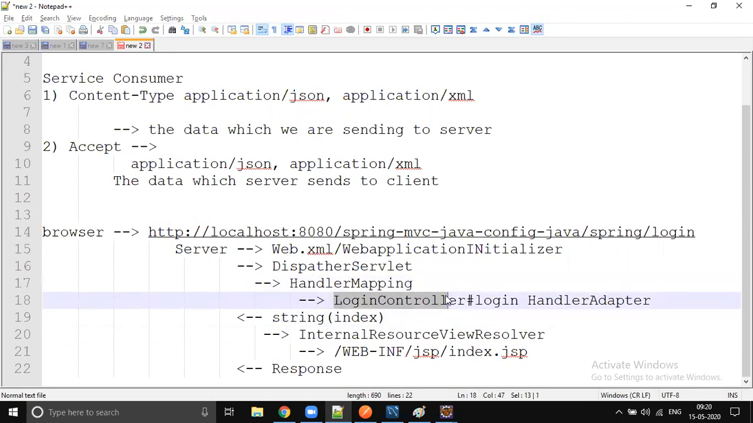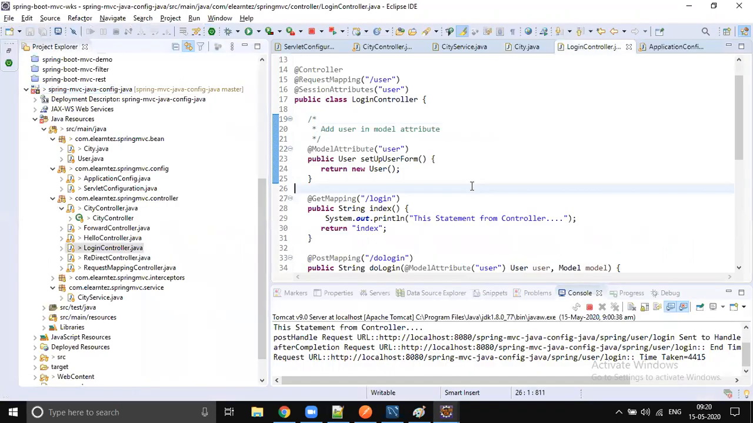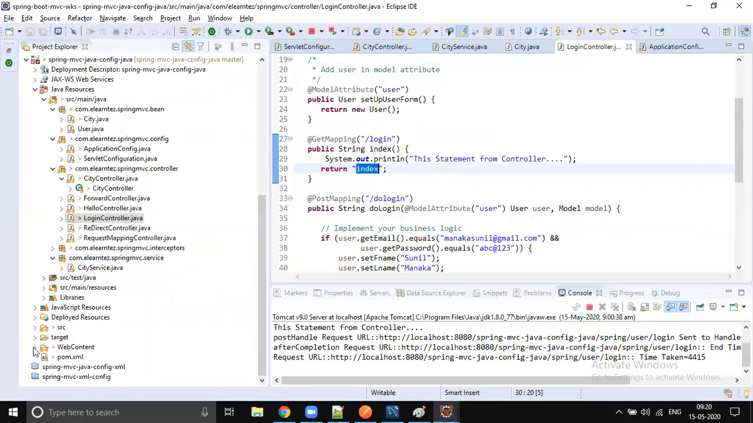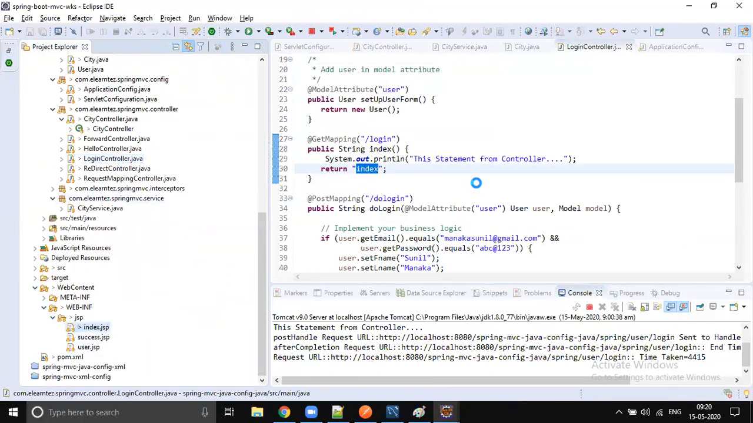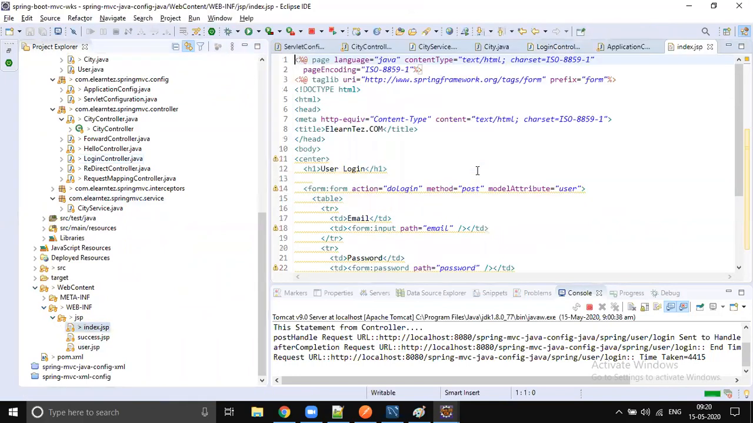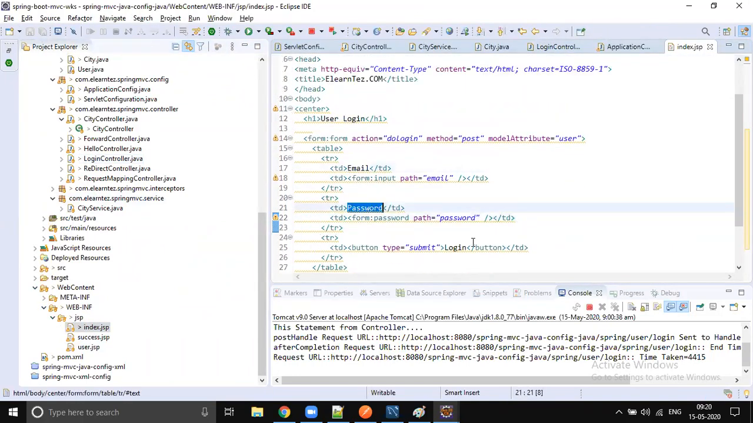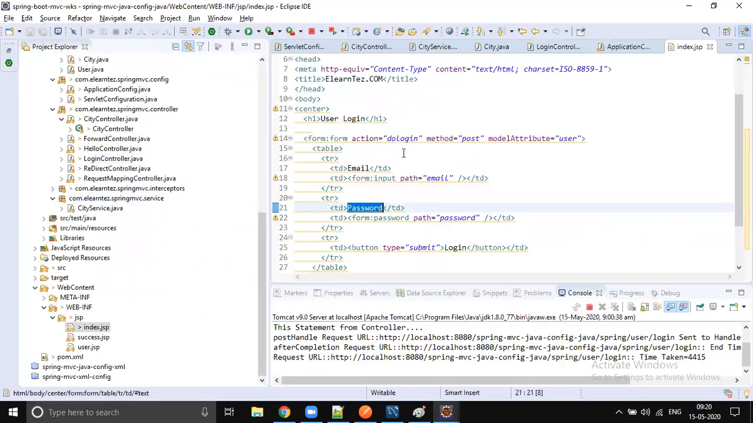No view resolver. So due to all this flow, we return index. As per the configuration we just discussed, you have WEB-INF JSP index.jsp. Whatever code you write in this index.jsp, this email, password, all those things you are able to see in the browser, this user login, email, password, just because of this render.